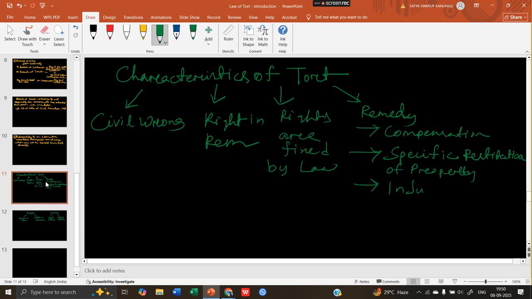Thirdly, it is injunction. So what is compensation, we have explained and understood. What is specific restitution of property? Restitution is basically a right of yours. If your property, for example, take an example, you have a book, you have lent that book to your friend.